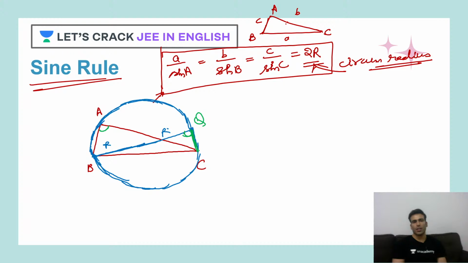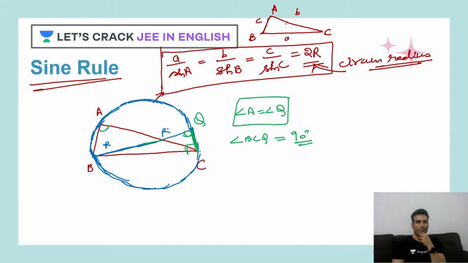From BC arc, you are subtending two angles on the remaining perimeter. So angle A will be equal to angle Q. Correct? Now one more thing: since it's a diameter, this angle BCQ has to be 90 degrees, correct? Now I need to derive a term which has this 2r. So let's take this angle Q and the hypotenuse, right?